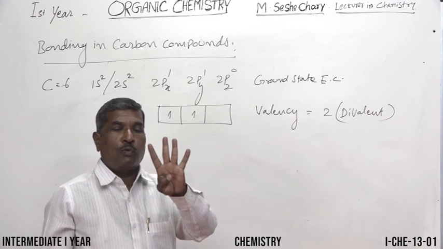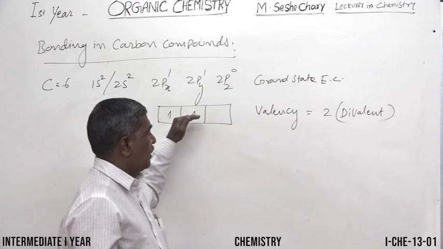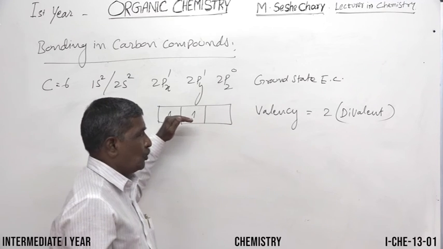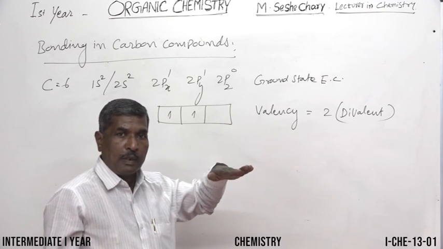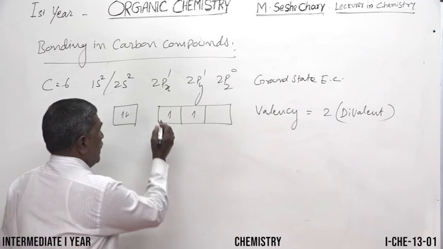But carbon is forming 4 bonds. That means, at the lowest temperature, carbon valency is 2, divalent. But at room temperature, carbon can always form 4 bonds. At room temperature, what happens?